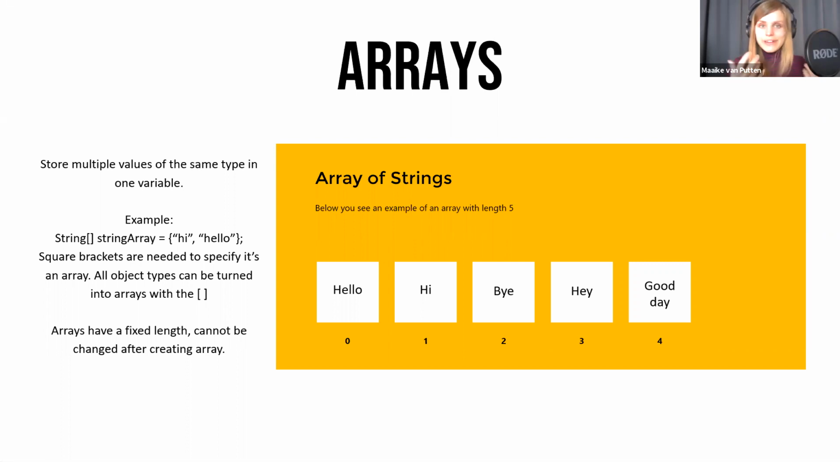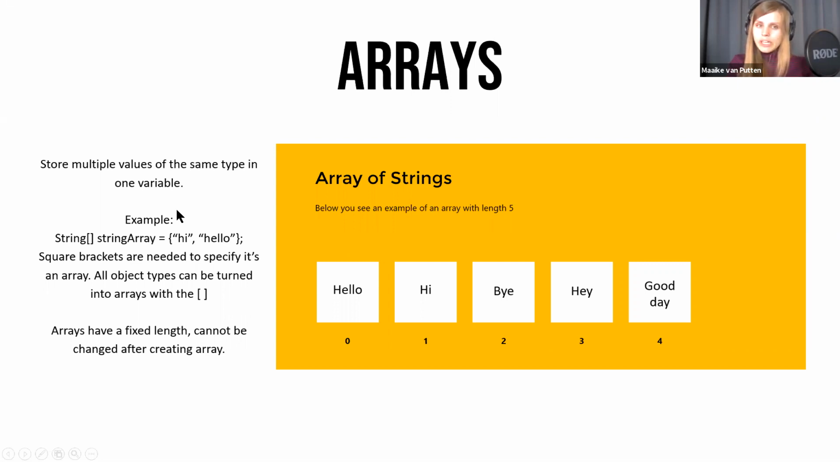So I already said an array is a way to store multiple values inside one type of value. And this type of value would be of type array. And you recognize arrays with these square brackets that are at the back. So here you see an example on the slide. It says string, and then some sort of name. I called this string array, could call it anything, equals, and then between curly brackets, the values of this array between quotation marks. This is a string array with two values in it, one string hi and one string hello.